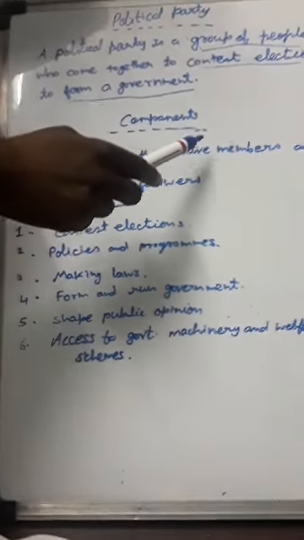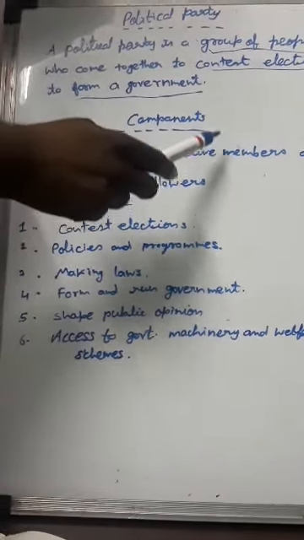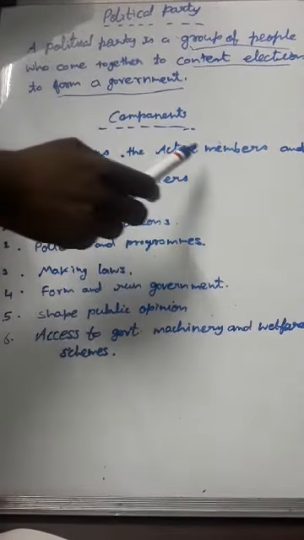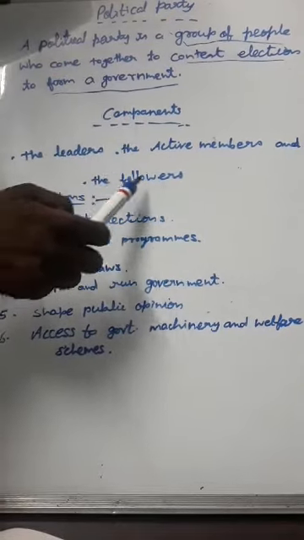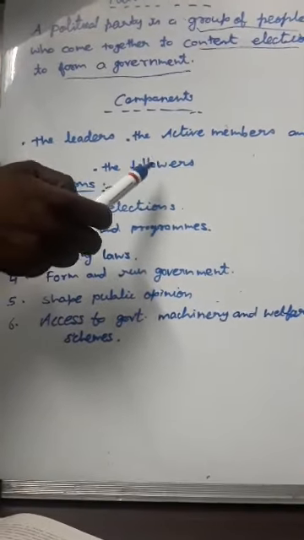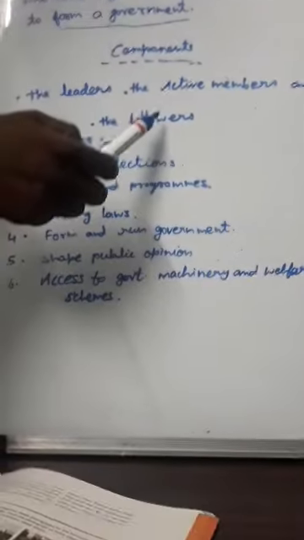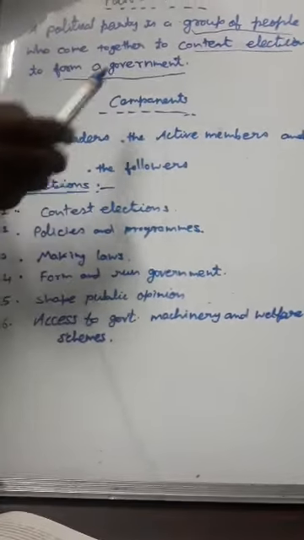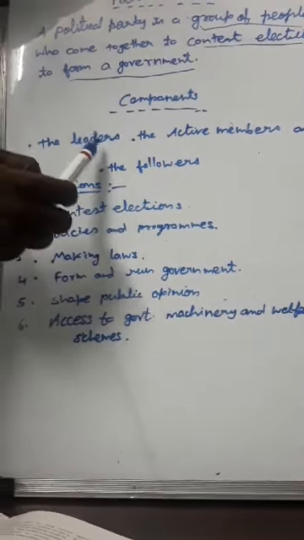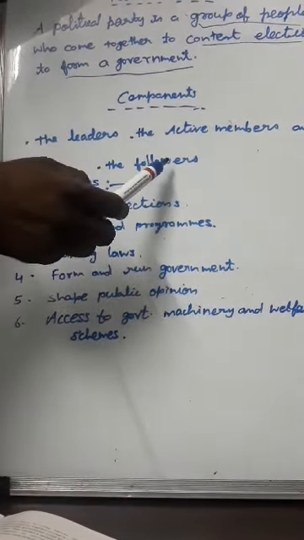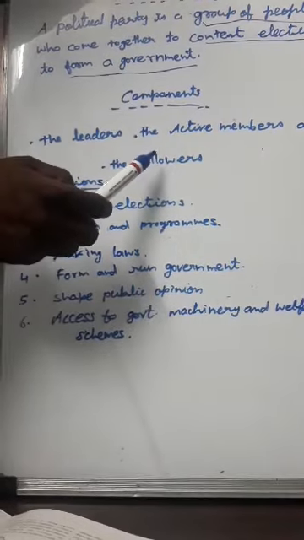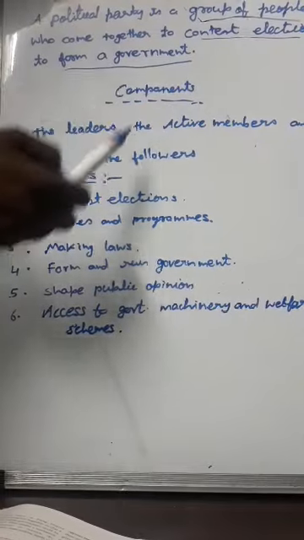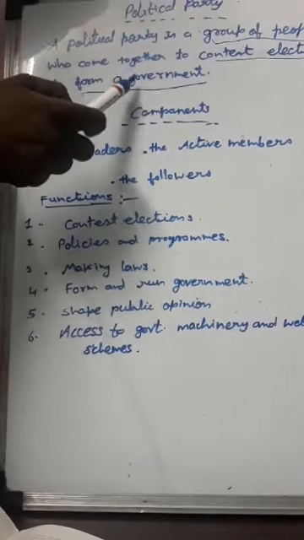Then active members are there. In every political party, some active members follow the guidelines given by the leaders. Then you have the other group of people that is called followers. Who are followers? Followers are the core members of the political parties. Active members try to increase the number of followers. Every political party's leaders and active members try to increase their followers, so that if elections are there, these followers cast their vote in their favor. This helps the political party to form a government.